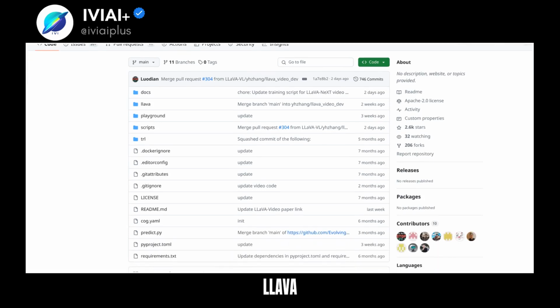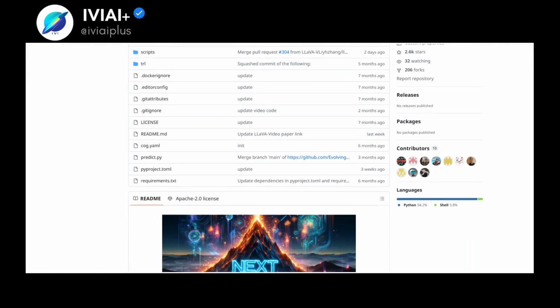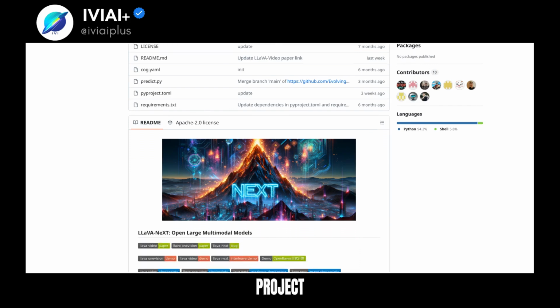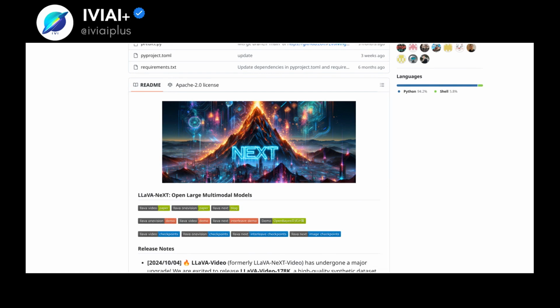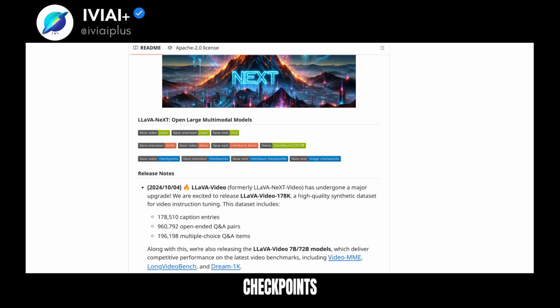benchmarks. LLaVA Next utilizes SGLang to speed up inference and deployment, making it a back-end API service. For research, the project provides detailed papers and documentation. Usage of the project must comply with the original licenses of the datasets and checkpoints involved.